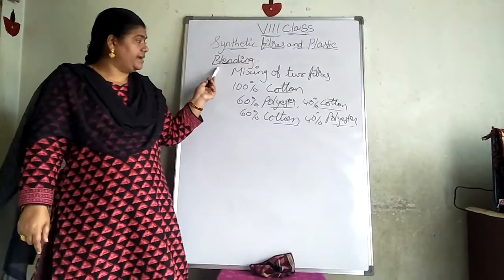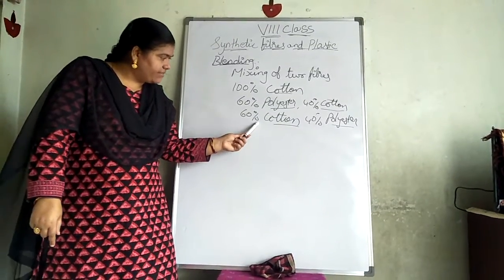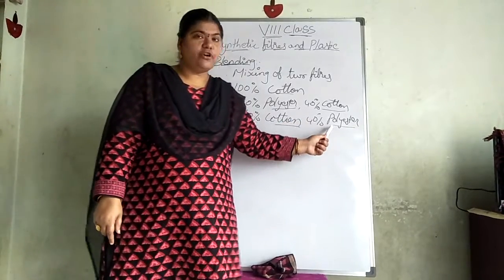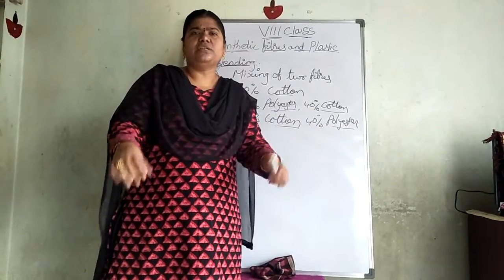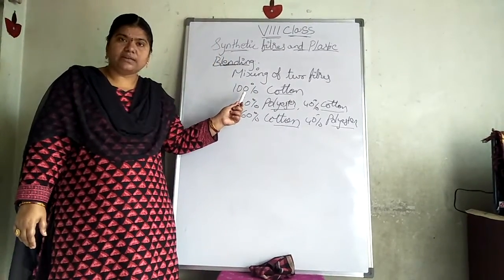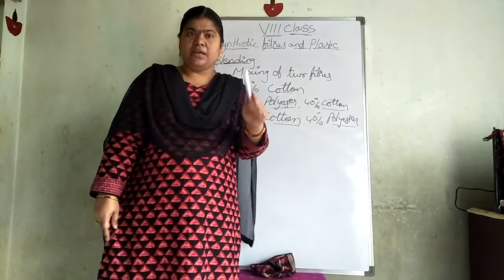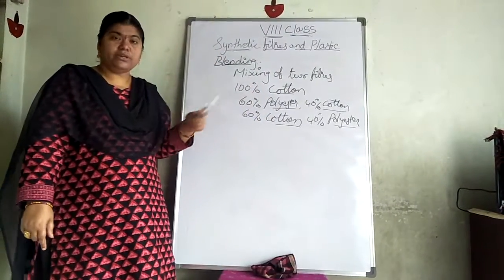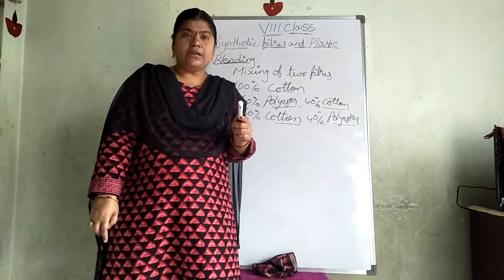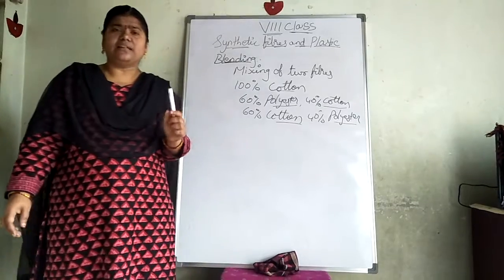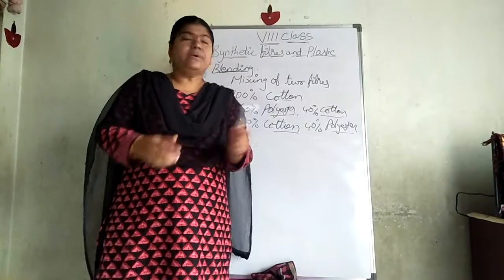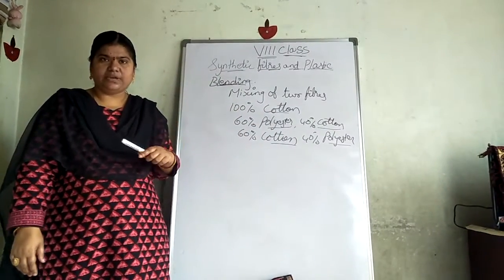But when I am taking a blended item, what is happening? It has 60% cotton and 40% polyester. In this 60 and 40, if I wash it I can just iron it and wear it. But when I am taking 100% cotton, I have to starch it to make it wrinkle free. So we can use the blended items. You see in the market we buy bed sheets, blankets, everything. Some will be very good. The other one, when we dip it in water, will shrink and become short. Why is it happening like that? Because they are blended items. You can understand that.